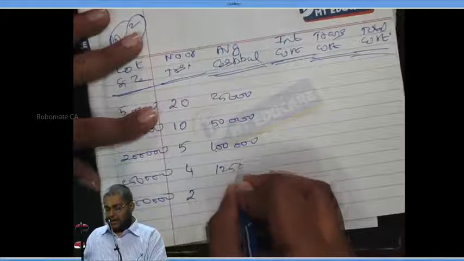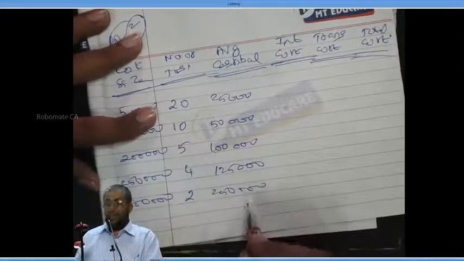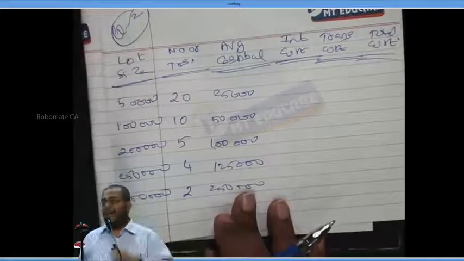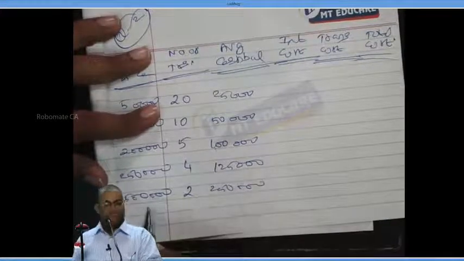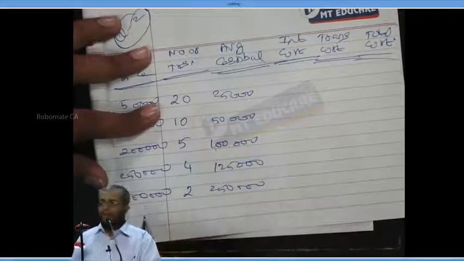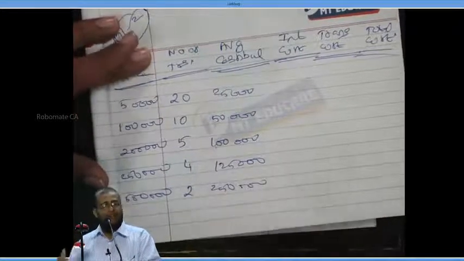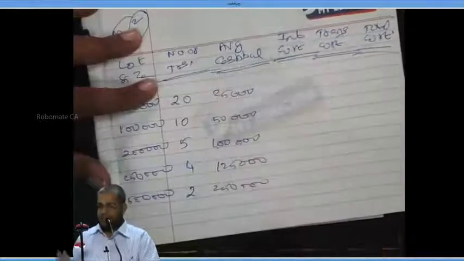Average balance 1 lakh 25,000. Average balance 2 lakh 50,000. On an average, daily my cash balance is 2 lakh 50,000. Sometimes I may keep 5 lakhs, sometimes 4 lakhs and so on. I lose interest on this average cash balance.